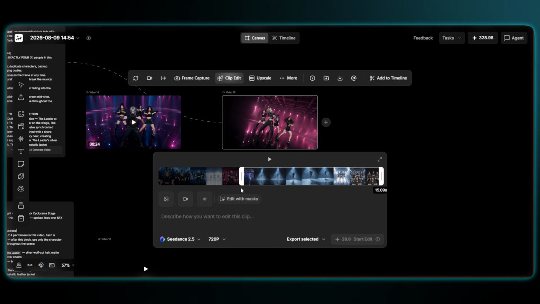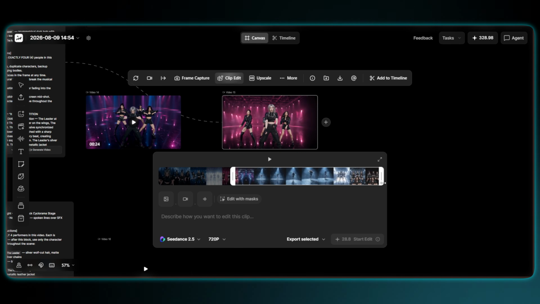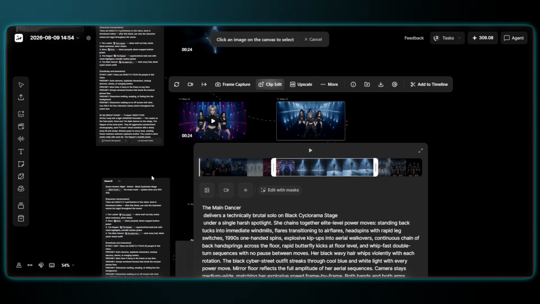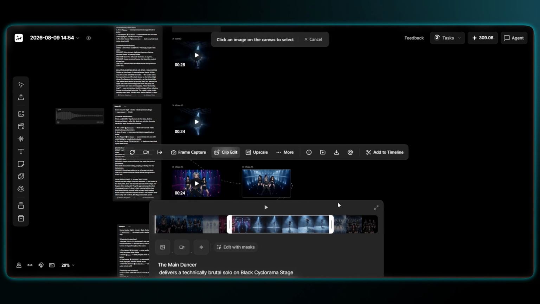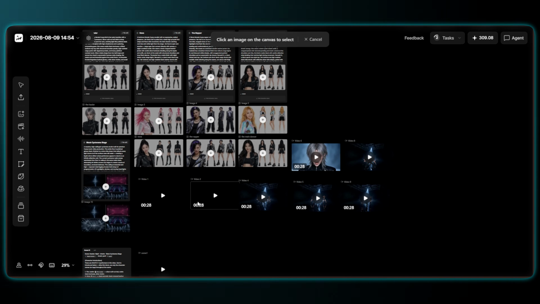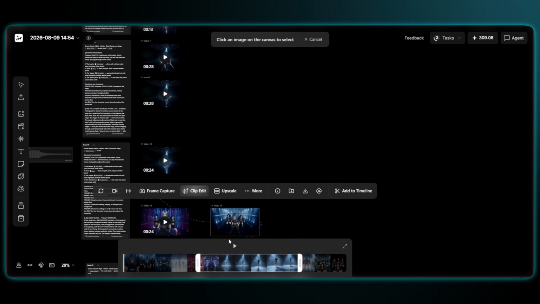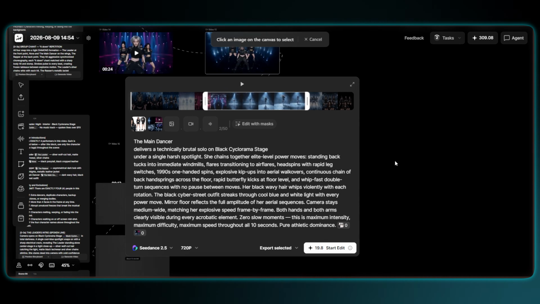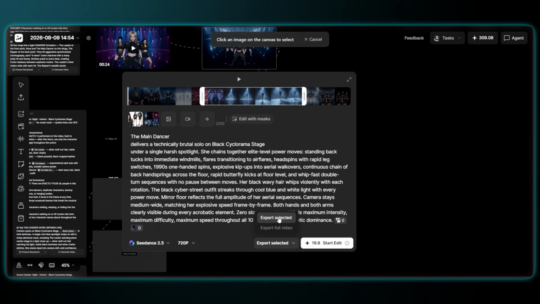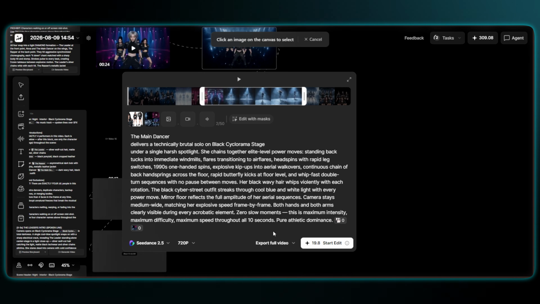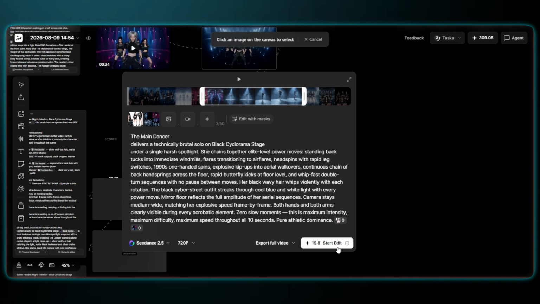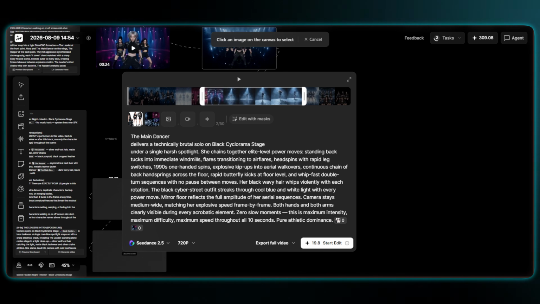Now drag to select the exact section that feels a bit off. Next, we write a focused prompt just for this segment. I'll add a couple of reference images directly from the canvas. From here, you have a choice. Generate just the selected part, or regenerate the full clip for a totally new version. As you can see, the credit cost is exactly the same. Once it all looks good, just hit generate.